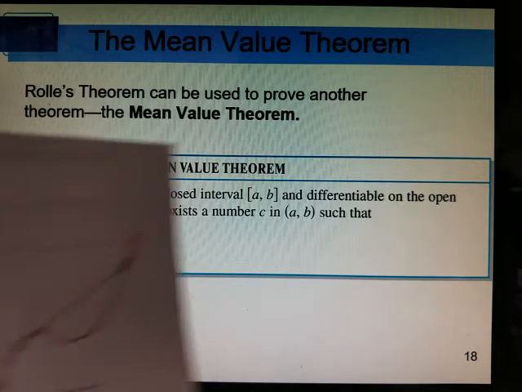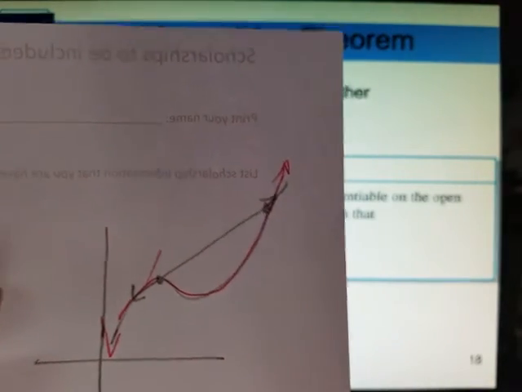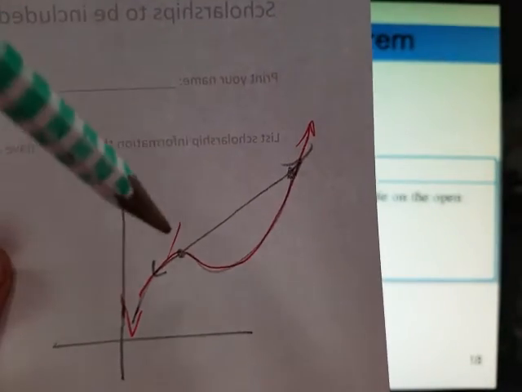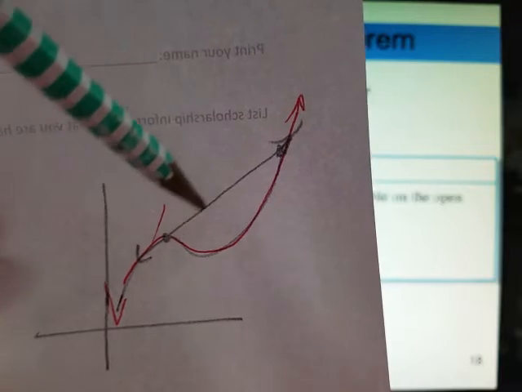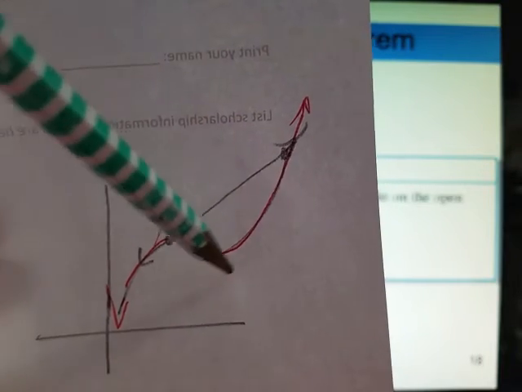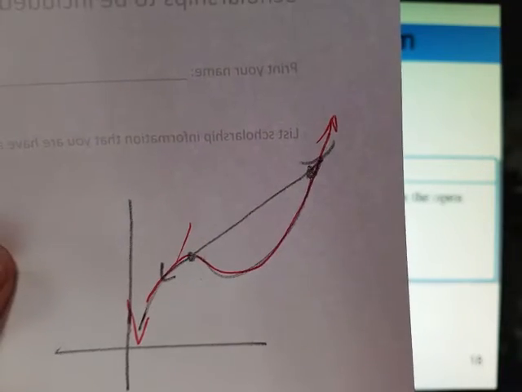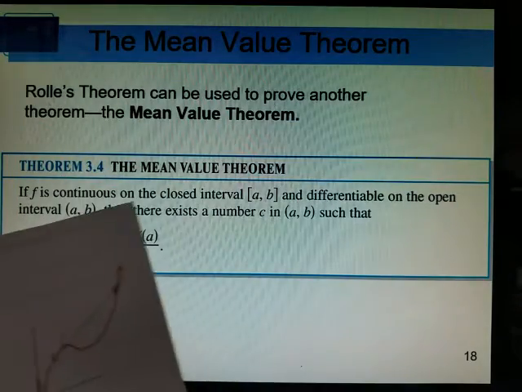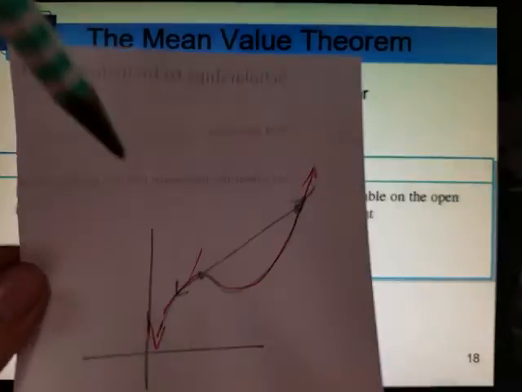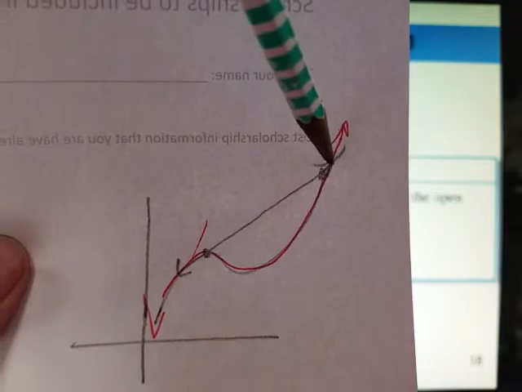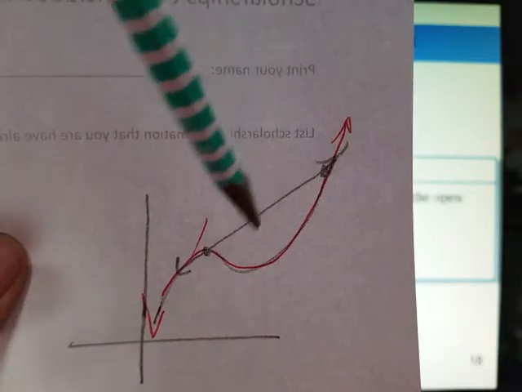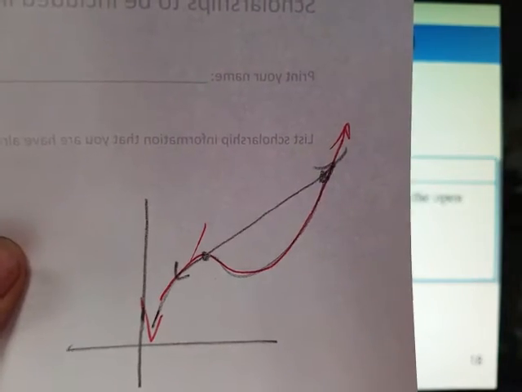Okay, so the red graph is the curve. The line would be the slope between the endpoints, if I said a closed interval. So my graph is smooth and continuous over all real numbers, actually. But it said f had to be continuous on a closed interval from a to b. So I'm closing it off from this point to this point. And it's definitely smooth and continuous. It's differentiable, no sharp points.